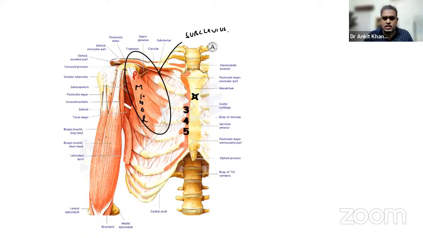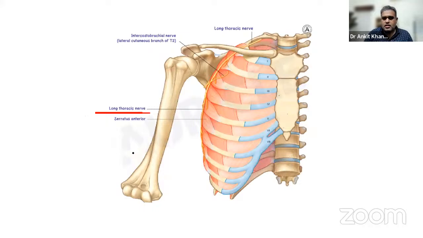And on the sides, can you see these digitations? These are serratus anterior. We'll see more, don't worry. So serratus anterior is shown after removing the P minor. In this image, P major is removed, P minor is removed, even subclavius is removed, and the arm muscles are also removed. On the sides, can you see these digitations? These are all digitations of serratus anterior, and you can see this long nerve coming down, known as the long thoracic nerve, supplying the serratus anterior.